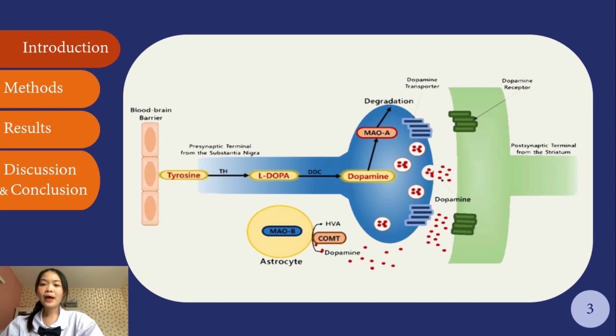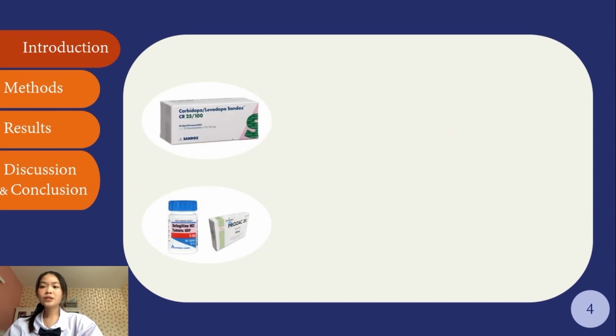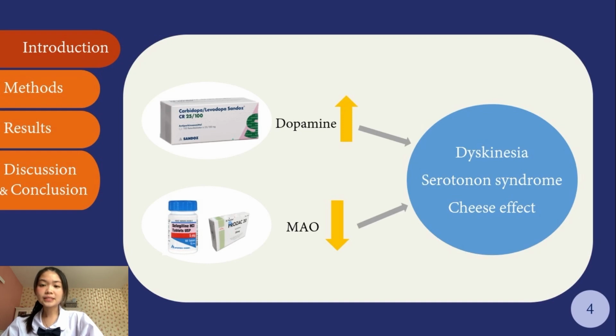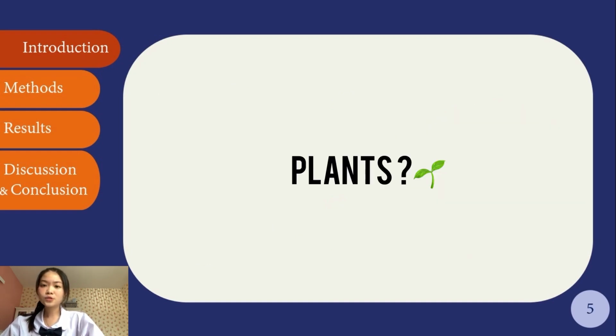There is also an enzyme, MAO, which has two isoforms, A and B, that break down neurotransmitters. There are current medications that focus on increasing the amount of dopamine and reducing the activity of the MAO enzyme. But those still have side effects on users, such as dyskinesia and serotonin syndrome. So we want to find a path in the treatment to reduce the side effects of current drugs.